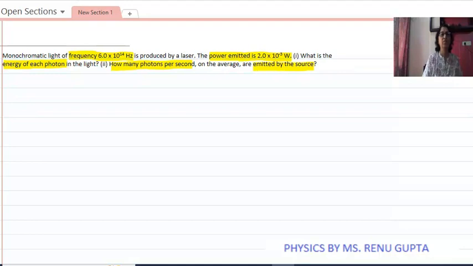So now first of all we see what is given to us. We are given frequency is equals to 6 into 10 to the power 14 Hertz, and power is equals to 2 into 10 to the power minus 3 watt.